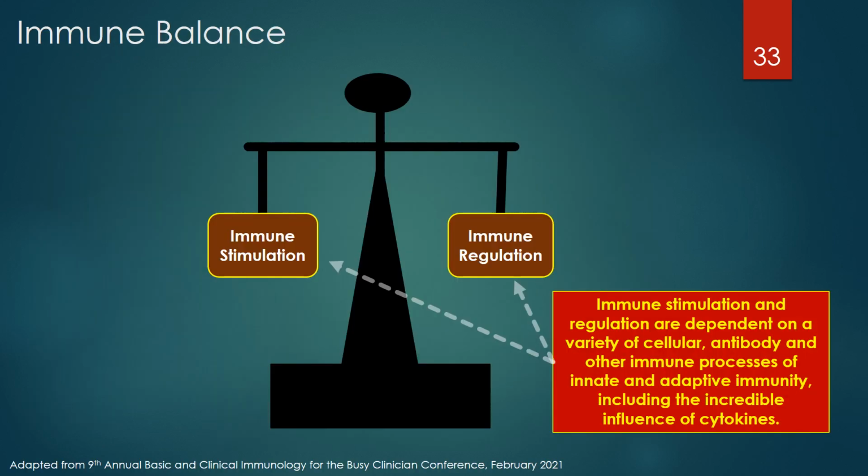Normally, there is a balance between immune stimulation and regulation during infection with viruses like COVID-19. Immune stimulation and regulation are dependent on a variety of cellular, antibody, and other immune processes of innate and adaptive immunity and their interactions, including the incredible influence of a variety of cytokines on the immune response to infections.